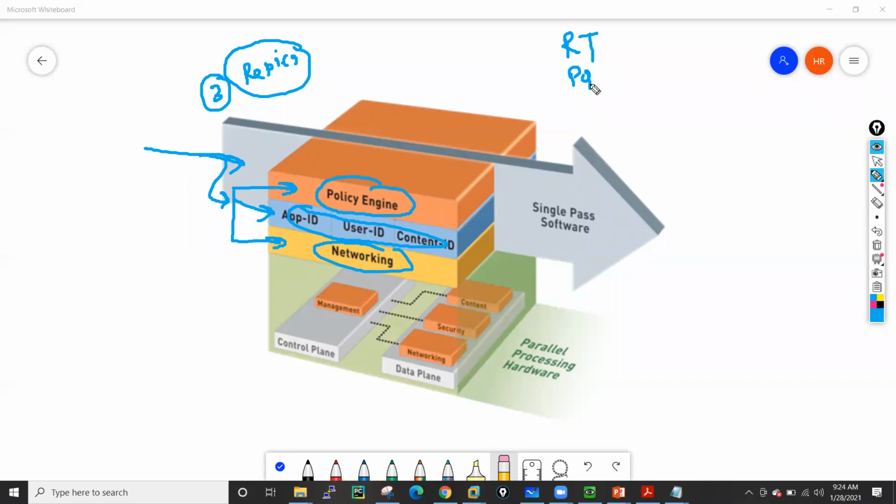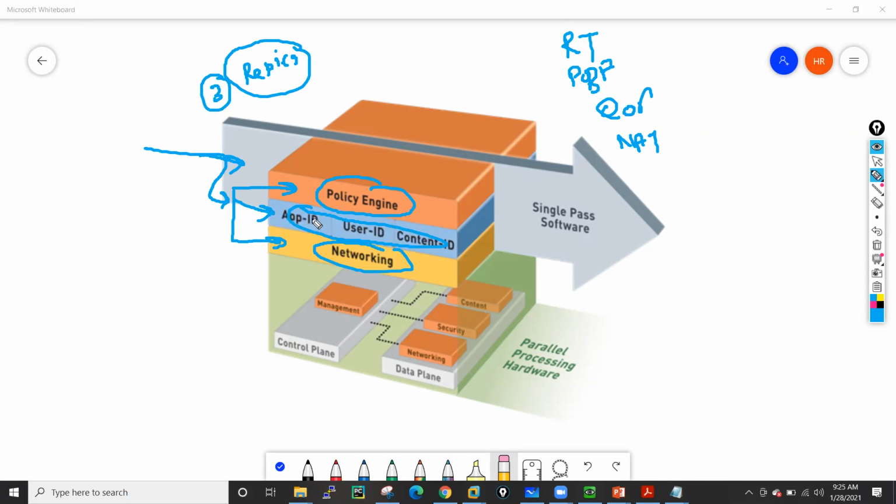When he forwards this packet to the networking engine, your routing lookup, and policy based forwarding lookup if you have PBF, happen in networking. If you have any quality of service or NAT, all these things are taken care of by the networking engine, or we can say the networking processor. The second copy he will send through App-ID, User-ID and Content-ID.